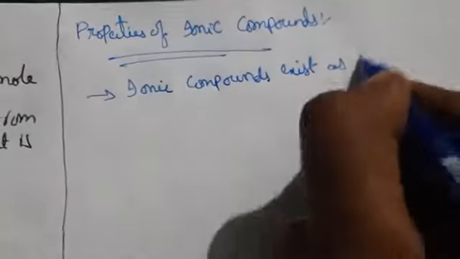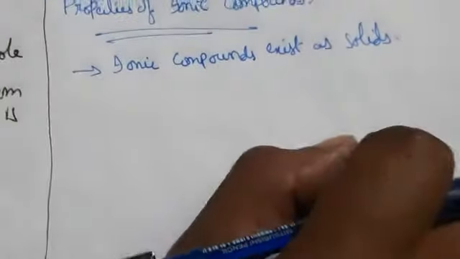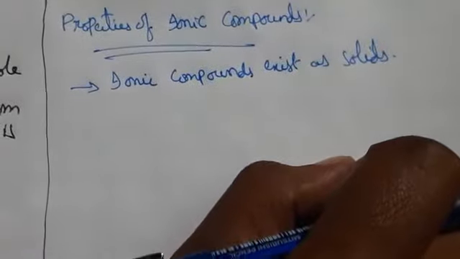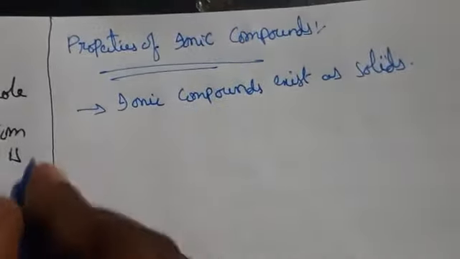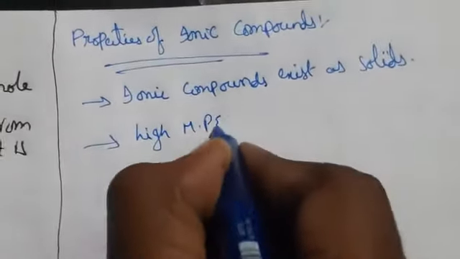Ionic compounds exist as solids. Whatever the ionic compounds, NaCl is a solid, CaCl2 is a solid and NaOH is a solid. These all act as ionic compounds, mainly solids. They have high melting and boiling points.